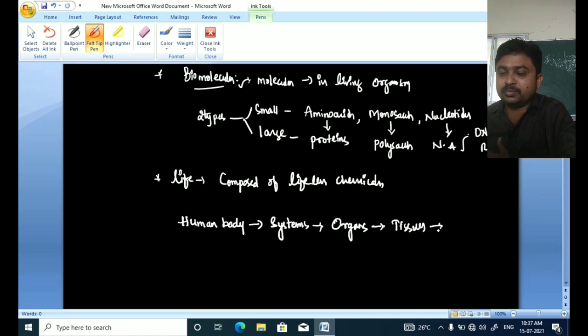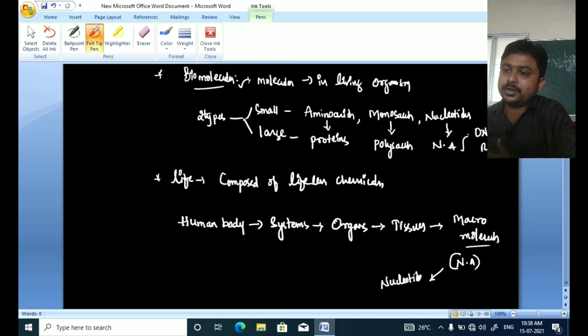Then tissues are made up of macromolecules. Examples of macromolecules are carbohydrates, proteins, lipids, and nucleic acids. If I take one macromolecule, nucleic acid, the nucleic acids are made up of nucleotides.